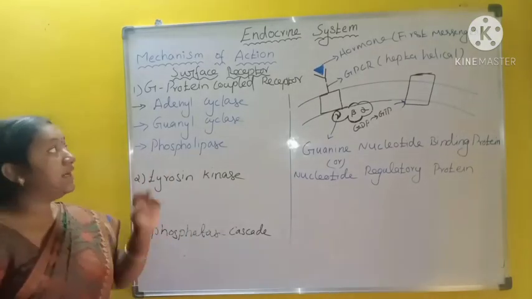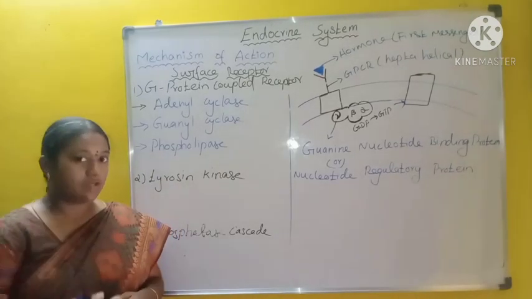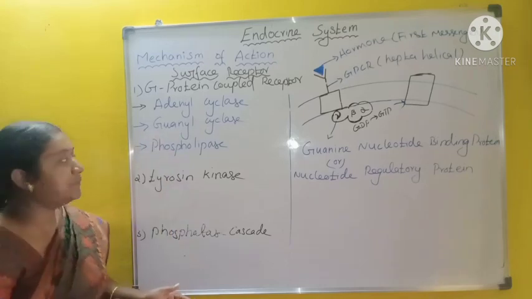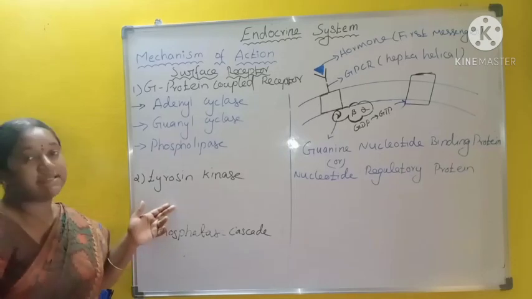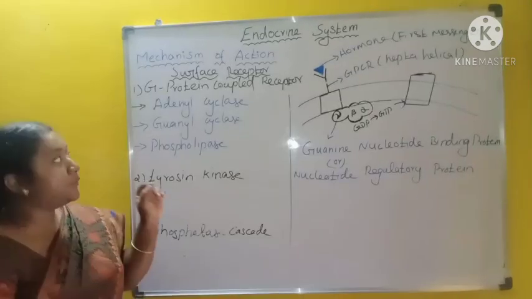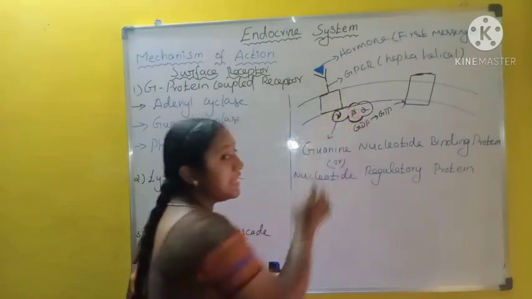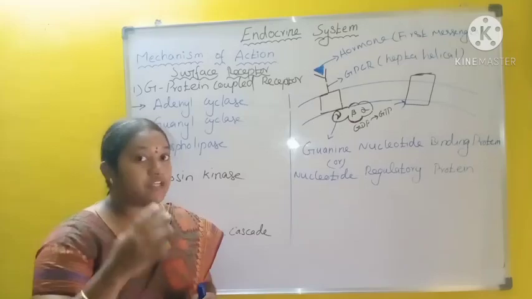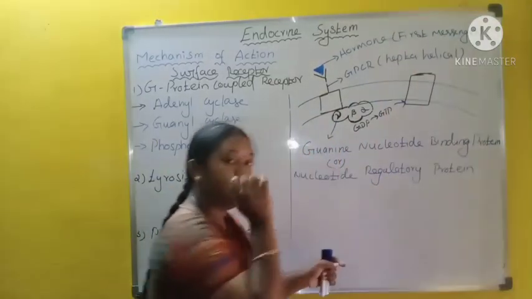Now we will see the surface receptor hormones. There are many receptors located on the cell membrane, but for hormones, there are three receptors. One is the G protein coupled receptor, another is the tyrosine kinase receptor, and the third is the phosphatase cascade receptor. First, we will see the G protein coupled receptor. It is a transmembrane protein having 7 domains, so this receptor is called a heptahelical receptor.